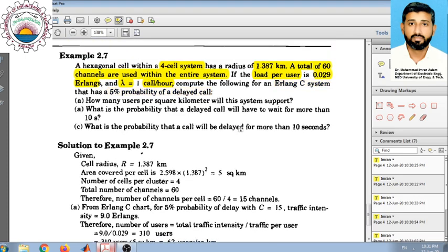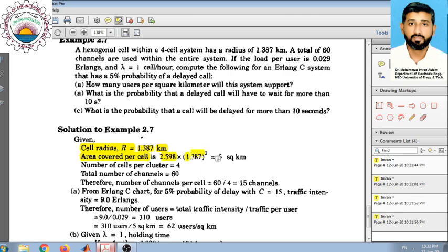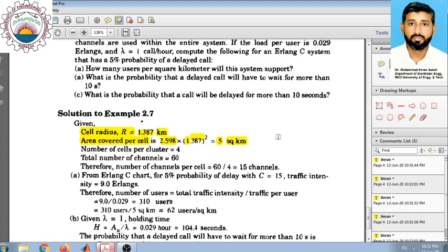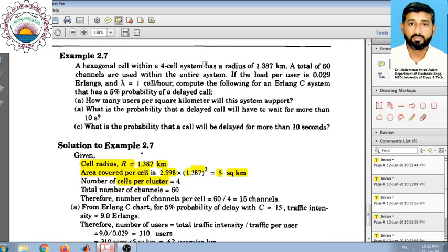First, let me quickly summarize what is given in this problem. The given data is, first of all, the cell radius is known, which is 1.387 kilometers, and from the cell radius we can easily calculate the area covered by a cell, by a simple relationship of 2.598 times r squared. So 2.598 multiplied by 1.387 squared gives you an area of 5 square kilometers. Number of cells per cluster, because we are having a 4 cell reuse system, is 4, and the total number of channels allocated for this particular system is 60.